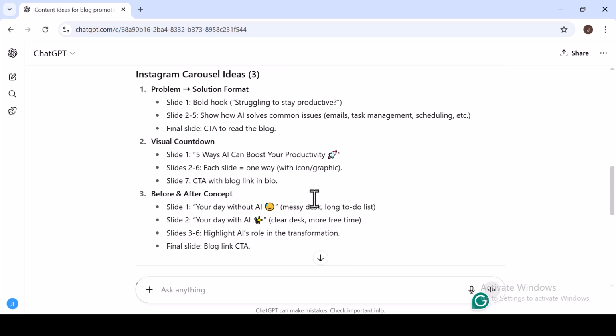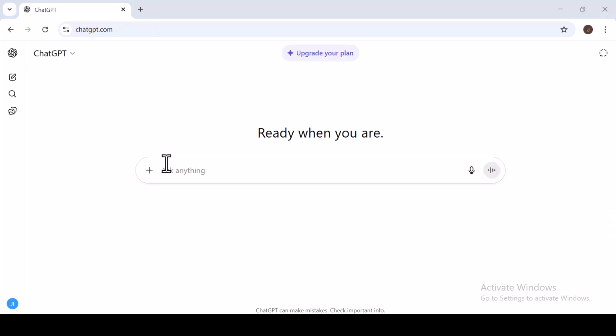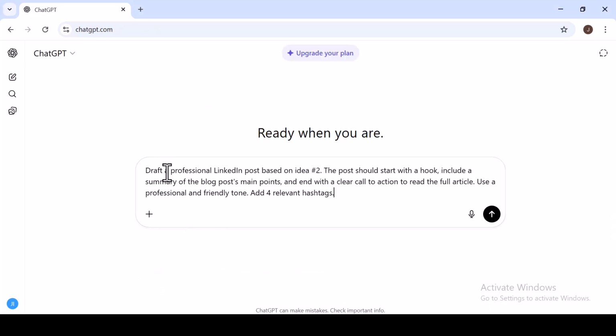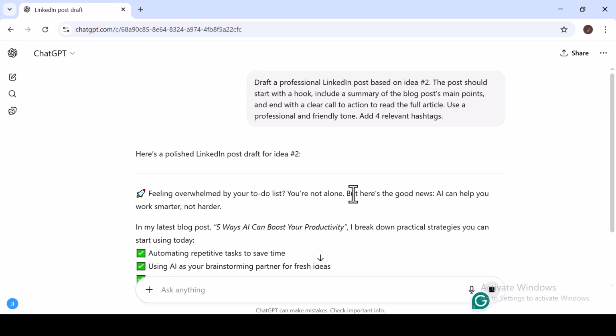Now that we have our idea, we can draft the content. I'll prompt ChatGPT to draft a professional LinkedIn post. My prompt will specify the hook, ask it to summarize the blog post's main points, request a clear call to action, and specify the tone and relevant hashtags. The result is a fully drafted professional post ready to go.